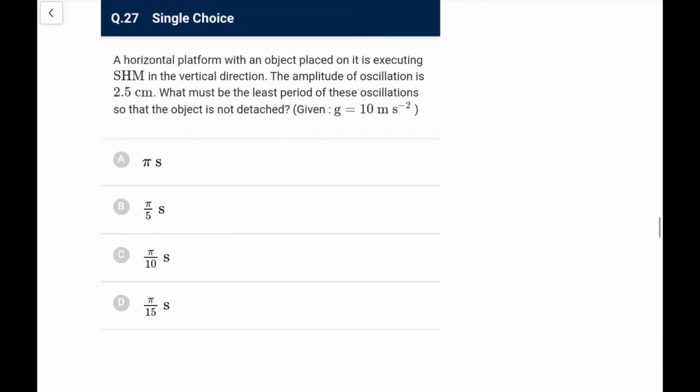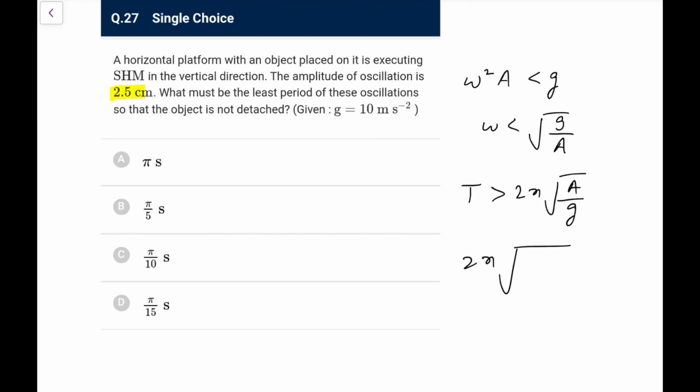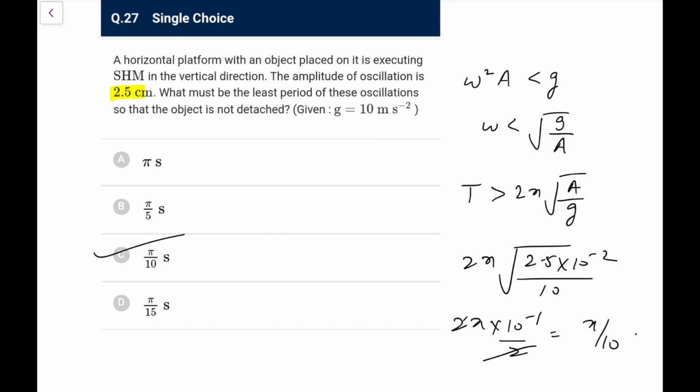Next, a horizontal platform with an object placed on it is executing SHM in the vertical direction. The amplitude is 2.5 cm. What must be the least period so that it is not detached? So you know the maximum acceleration it experiences, that is omega squared A, should be less than or equal to g. So omega should be less than or equal to root of g by A. So time period should be greater than or equal to 2 pi root of A by g. So this is 2 pi root of 2.5 into 10 to the power minus 2 upon 10, that is 1 by 4 into 10 to the power minus 2, that is 10 to the power minus 1 by 2. So it is 0.5 pi, or you can say pi by 10 seconds, that is the answer. You can go for option C.